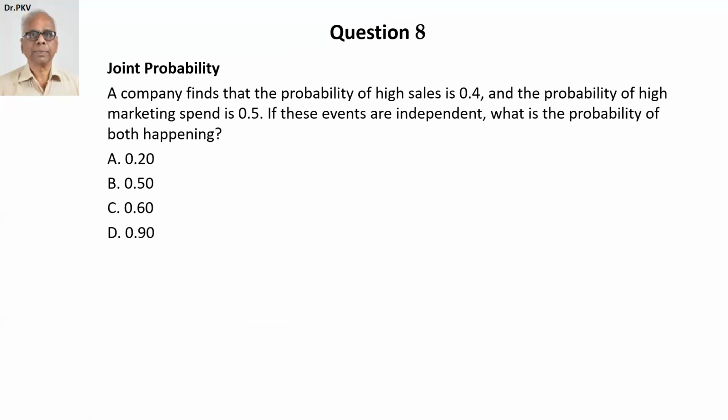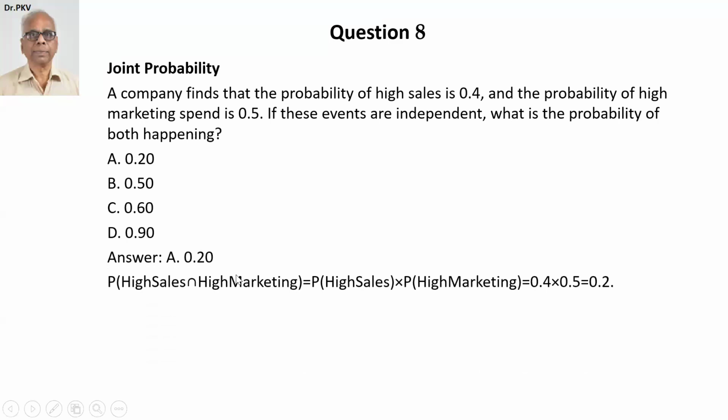Apply the simultaneous occurrence of two events, joint probability. When they're independent, they'll be equal to product of the individual simple probability of events. So let's now look at the answer. Answer is 0.2, choice A.